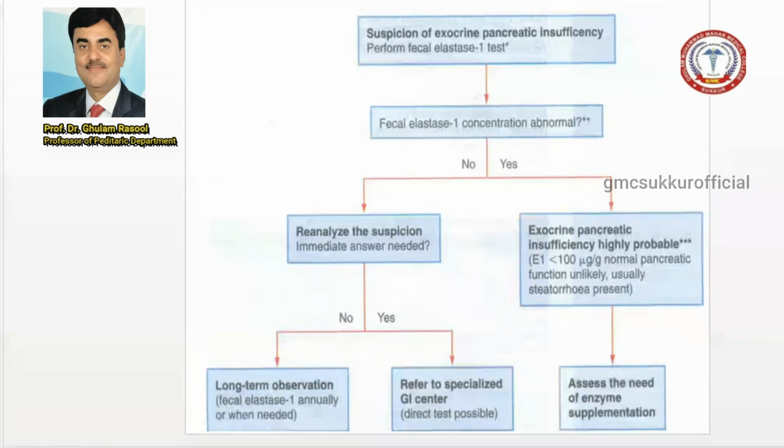If yes, exocrine pancreatic insufficiency is highly probable, and if there is steatorrhea, meaning the patient passes stool with fat, this can assess enzyme supplementation, meaning you can prescribe enzyme supplements.